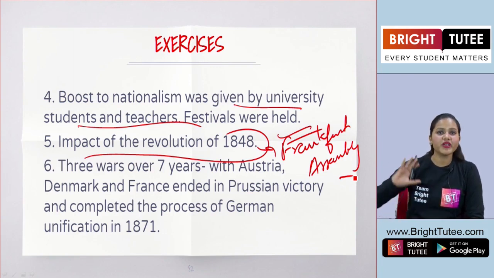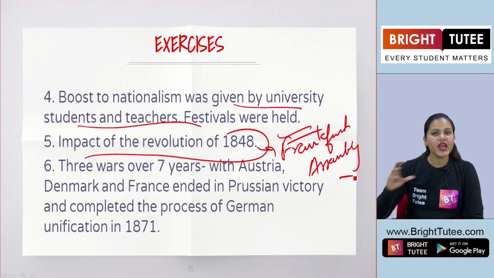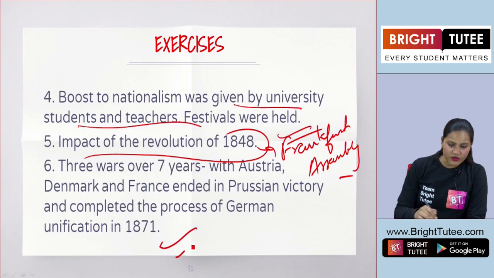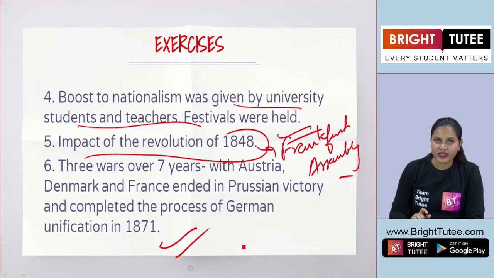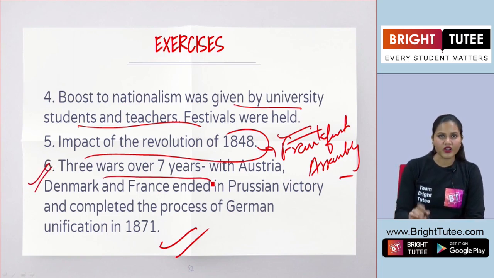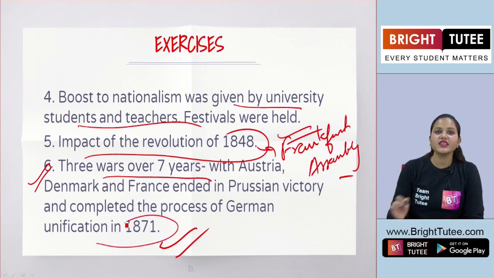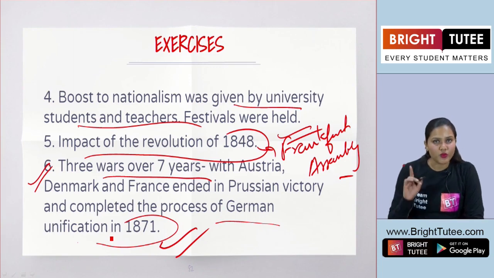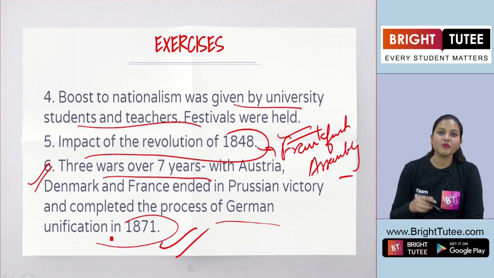And somehow it gave a sense of nationalism among the common people of Germany. Not only this, Prussia took over the leadership, and under the leadership of Otto von Bismarck, 3 wars were fought over 7 years. And finally in January 1878, Germany was unified and King William I was the proclaimed king of Germany. So this is how you are going to answer this question.